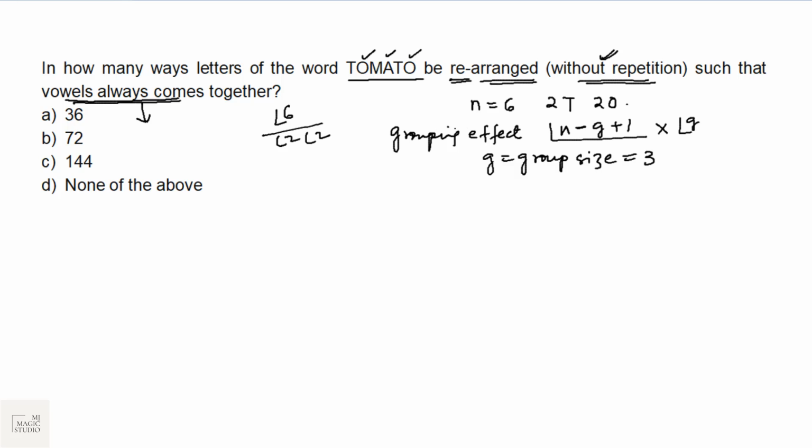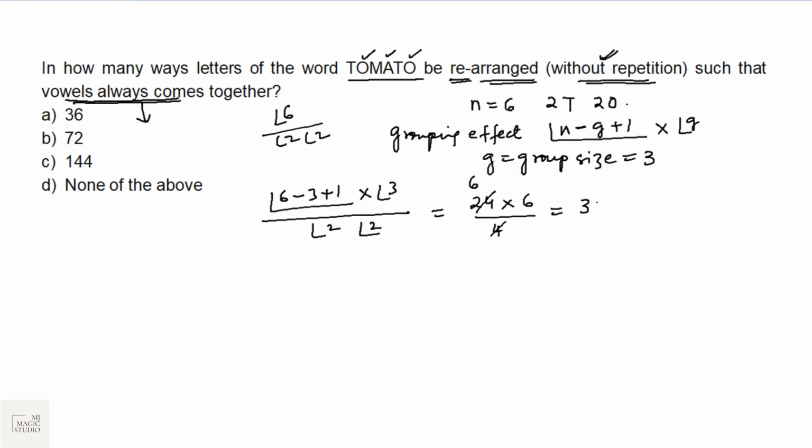So first of all, let's find in how many ways we can arrange the word TOMATO such that the 3 vowels are coming together. It should be factorial (6 minus 3 plus 1) into factorial 3, but divided by factorial 2 and factorial 2, as we have 2 T's and 2 O's. We need to discount those effects. So this would be factorial 4, that is 24, into factorial 3, which is 6, divided by 2 into 2, which is 4.